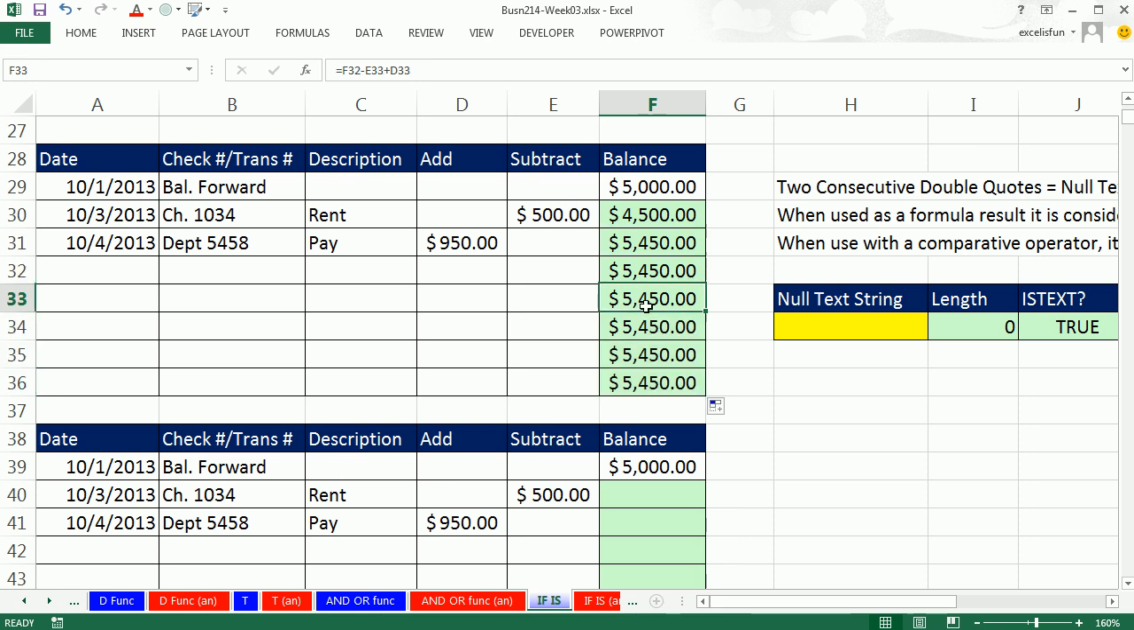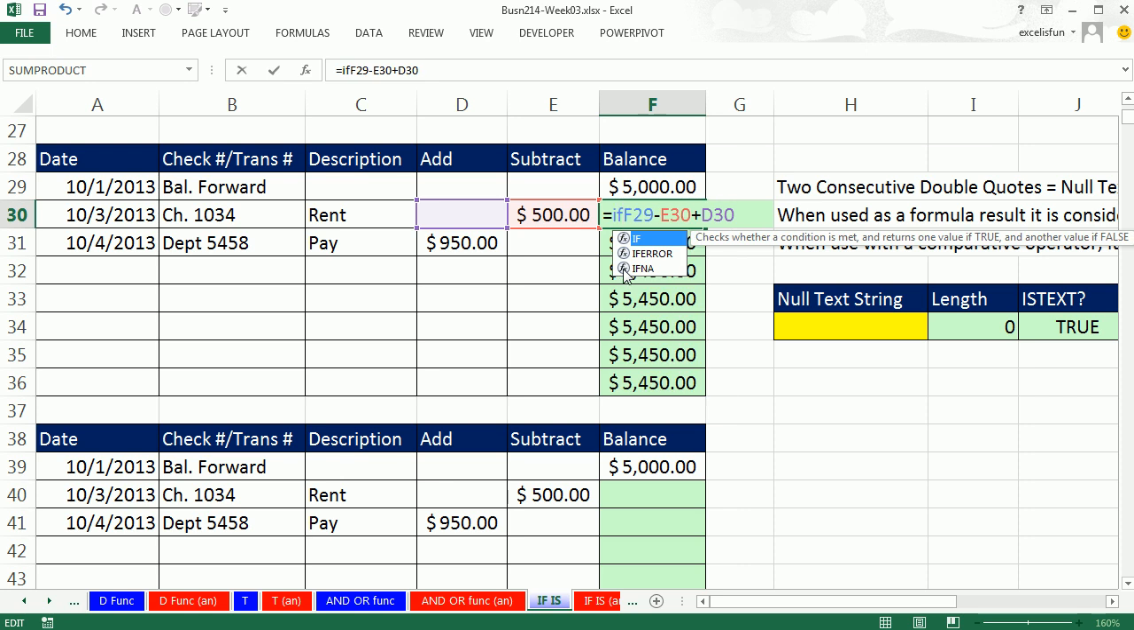We don't want it to show. And this is where the null text string comes in. We'll create a logical test to put one of 2 things, either the formula or please show nothing, which in formula language is a null text string. So you ready? I'm going to put F20 in edit mode, come right after the equal sign and type IF, tab.